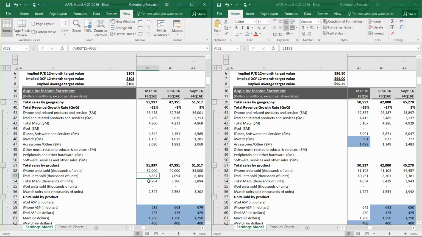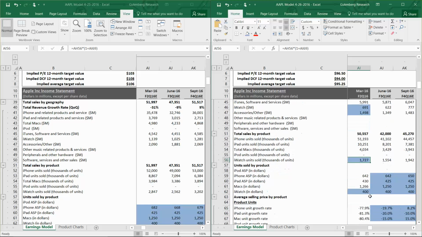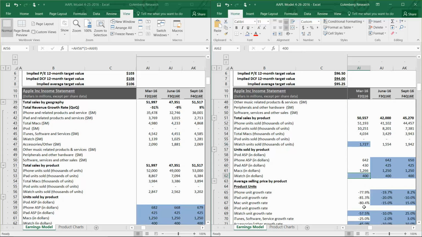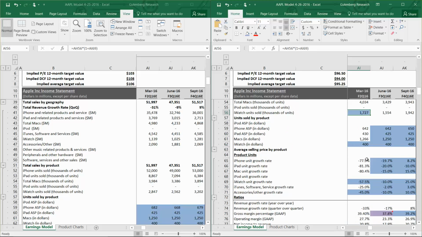Total Macs, we had expected 3.9, and Macs came in at 4.0. And total iWatch, so we don't actually know the total units sold of iWatch. In fact, I should highlight this blue here. But we break out the other category, and that's basically what we came up with: 1.7 million iWatches sold. But again, this is just our estimate, so we don't know based on the actual results here.